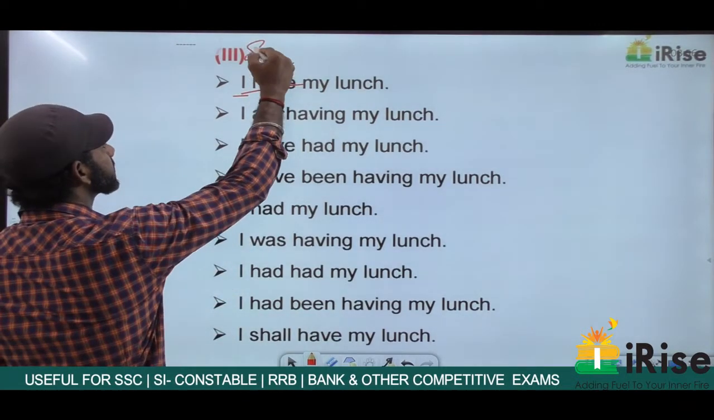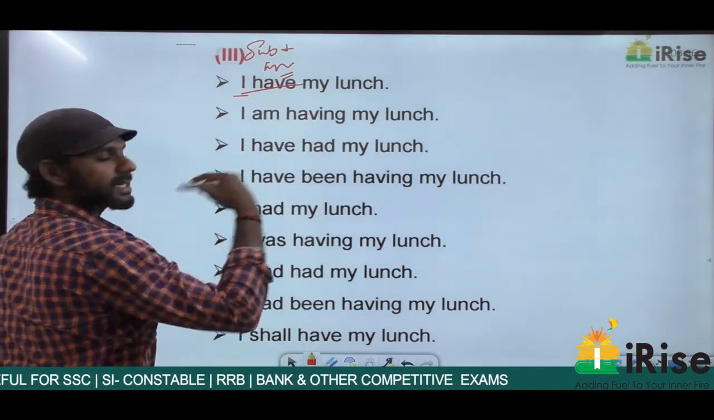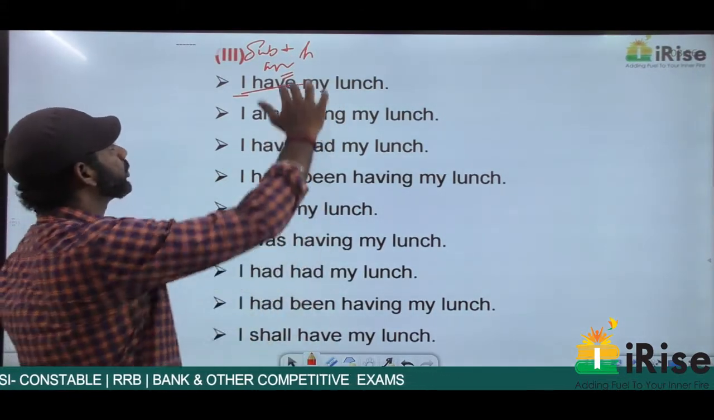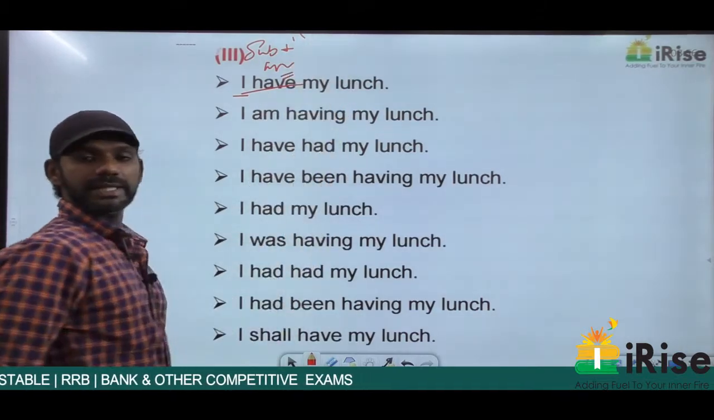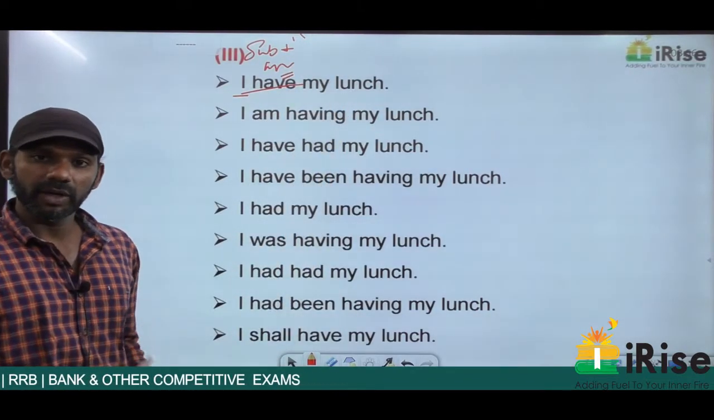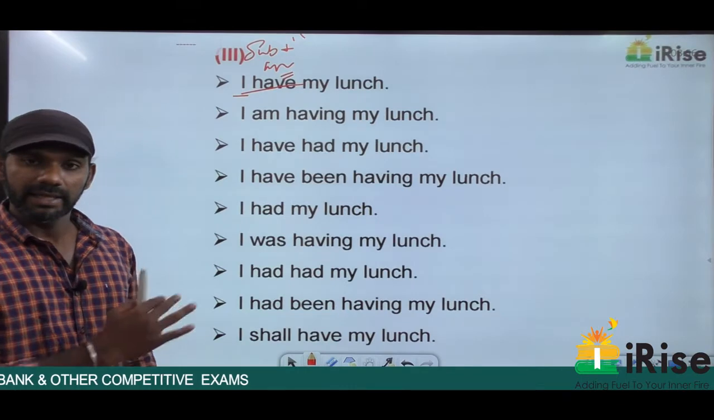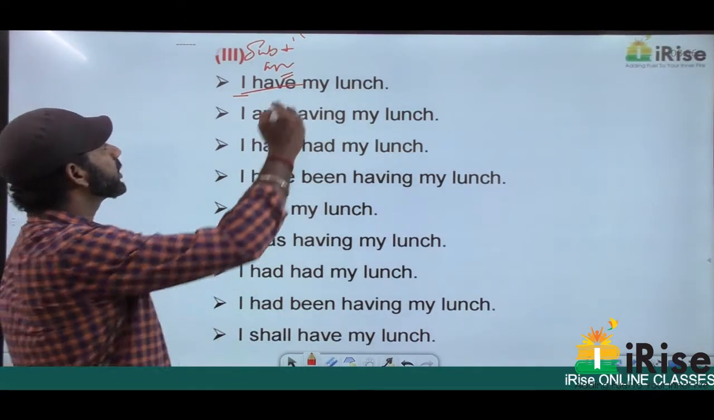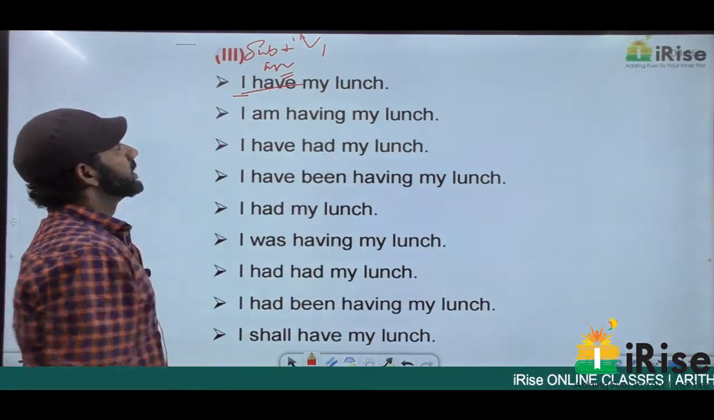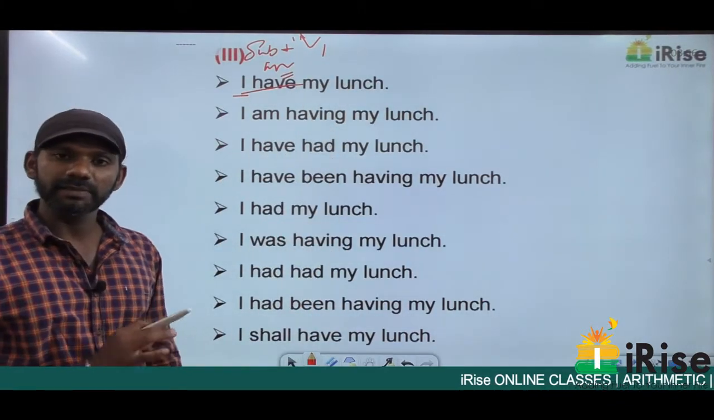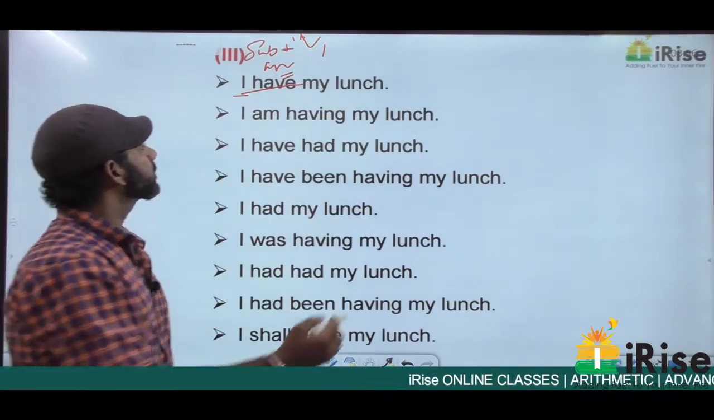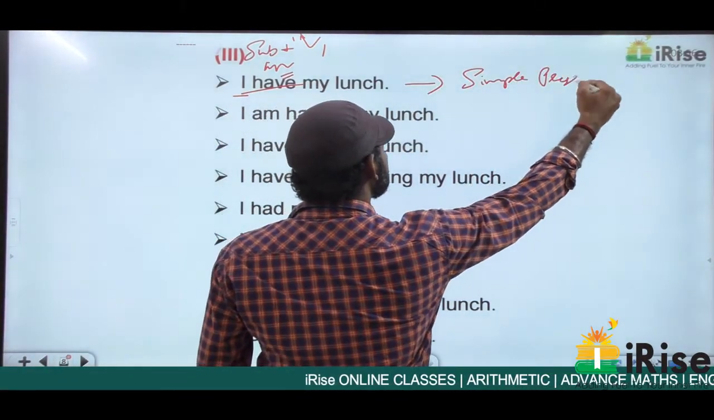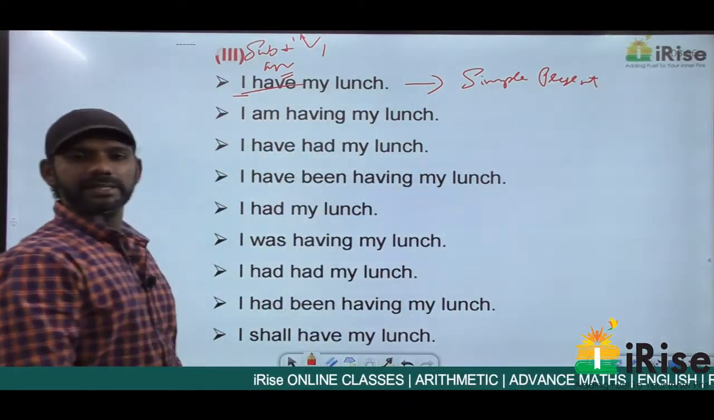The subject here is I plus have is a main verb here. Have is a main verb in the V1 form, V2 form or V3 form. V1 form is have, had. I repeat, have is a main verb because there is no main verb after have. Have is a main verb in the V1 form. So this sentence is in the order subject plus V1, and subject plus V1 is simple present tense. So this sentence is in the simple present tense.